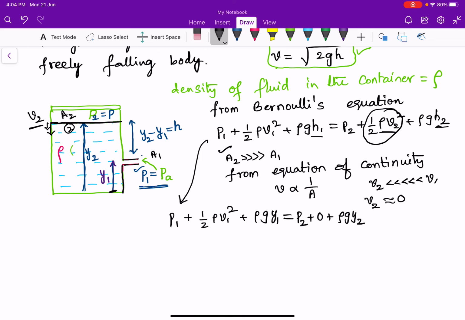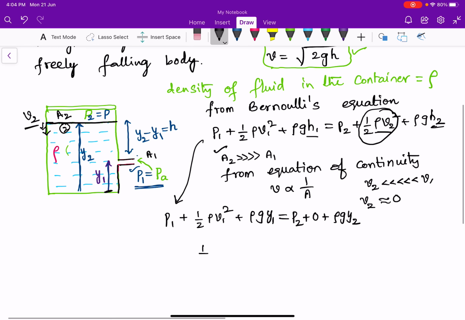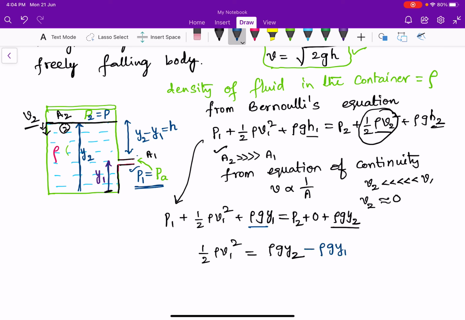So half rho V1 square is equal to rho g y2. When rho g y1 comes to the right side it becomes minus rho g y1, and when P1 comes to this side it becomes minus P1.